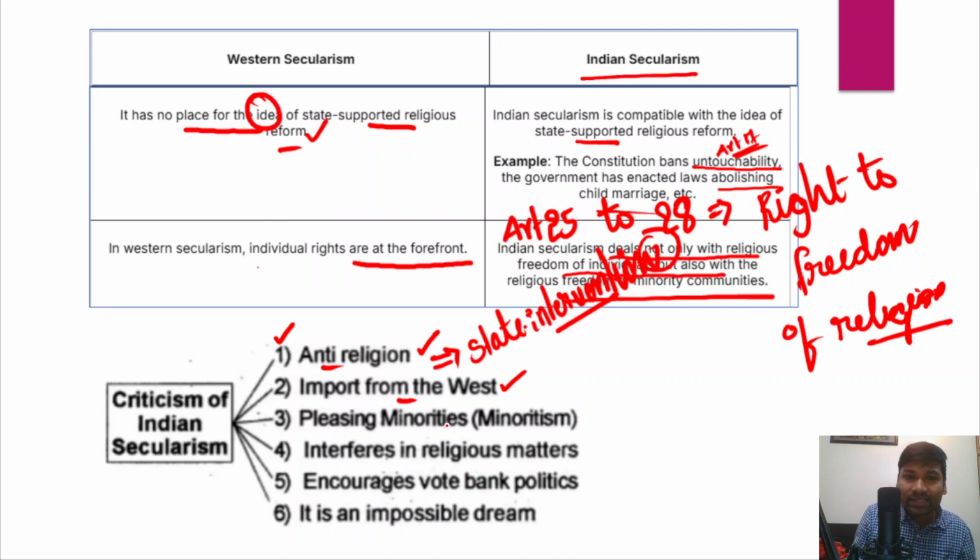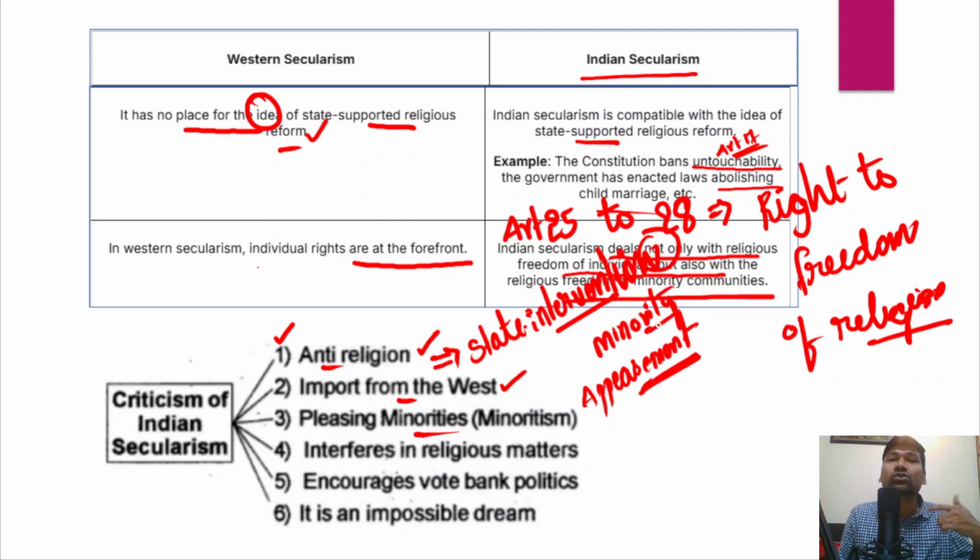And third is that it leads to the appeasement of the minorities, or minority appeasement in politics. So this is also another major criticism of Indian secularism.